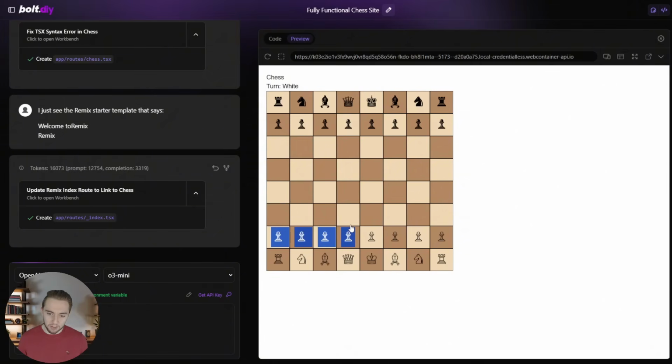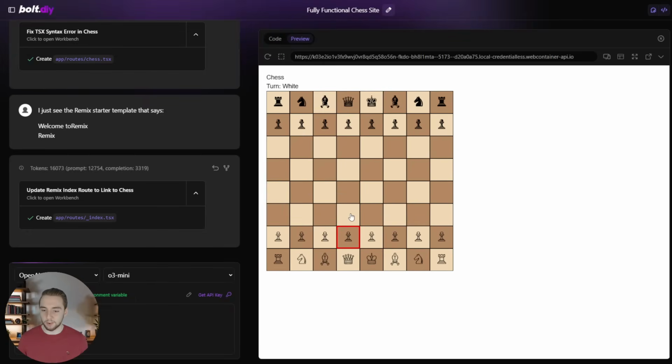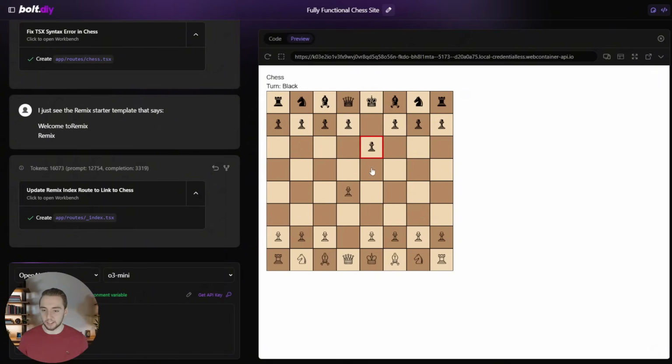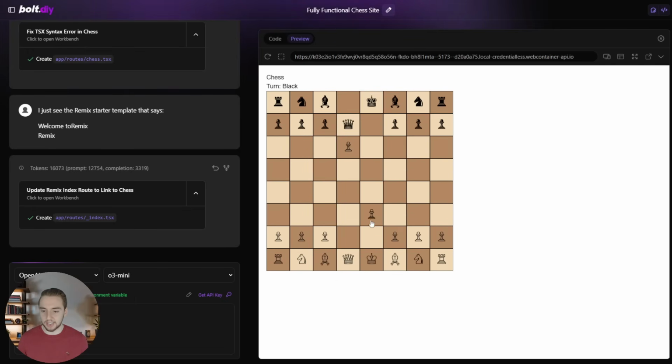And it's pretty cool. Like, I click on a pawn, let's move it here, and it doesn't understand that I can move the pawn 2 spaces for the first move, so it's certainly not perfect. But yeah, it's working well. I can capture pieces, and overall, it's really not following the rules of chess. So let me just try this here. I think I can actually take the king. I tested this earlier, and yeah, I can take the king. So I can put myself in check.